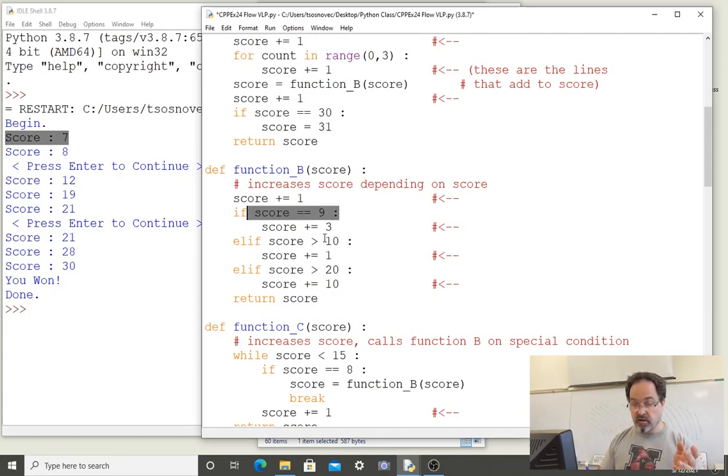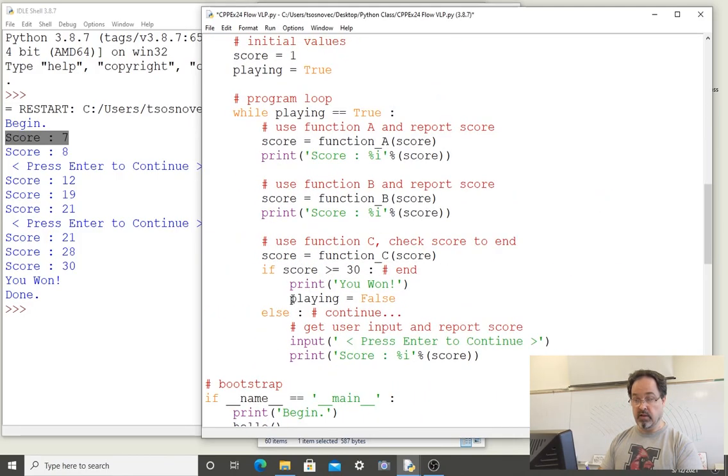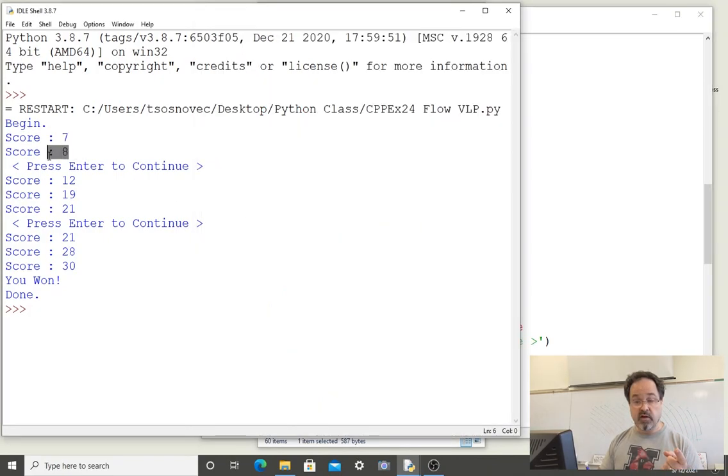So none of these conditions, again, are going to be tested as true. It'll skip over all of the code blocks of those conditions and then get back to this return. It returns to where this function was called. Where was it called? In the hello function right here. So this is where we return. The value that was returned then becomes the value that score is going to be assigned. And then we print. We move on to the next line and we print. And we see then our second print line of score, and indeed it was 8.